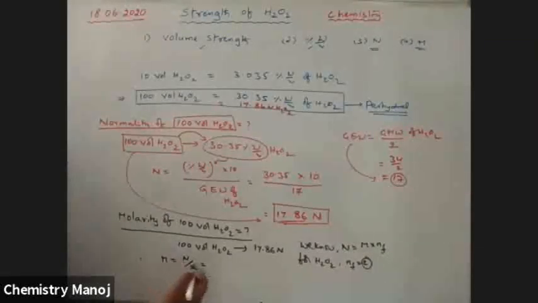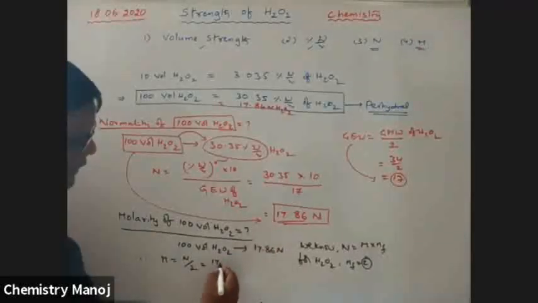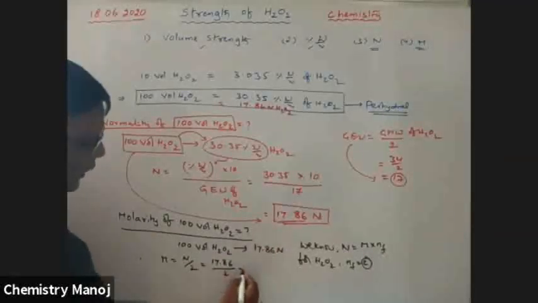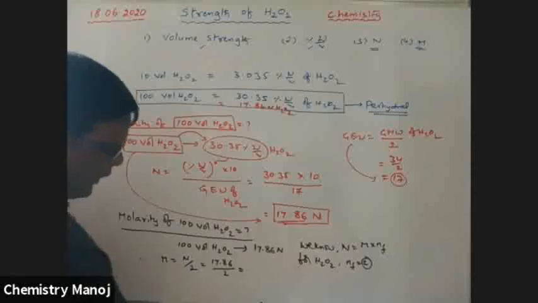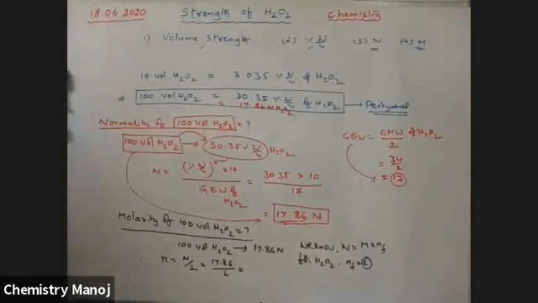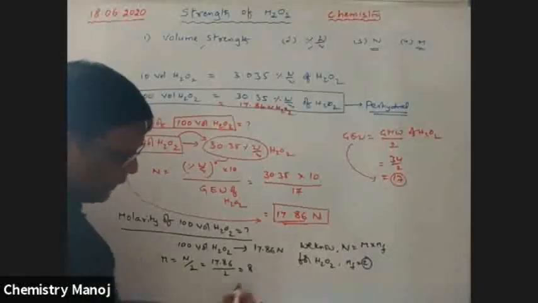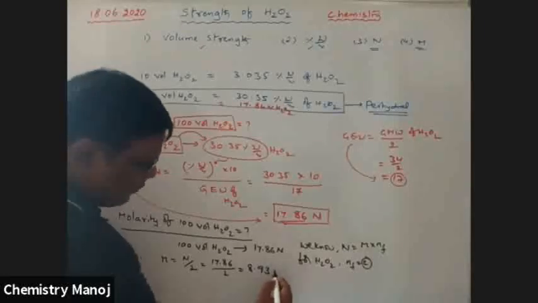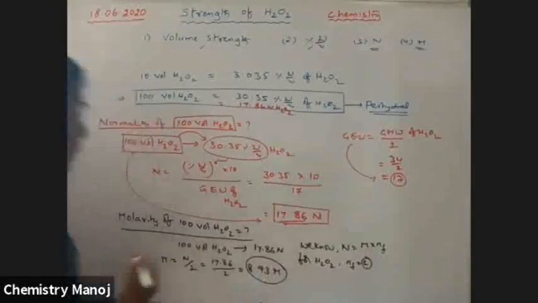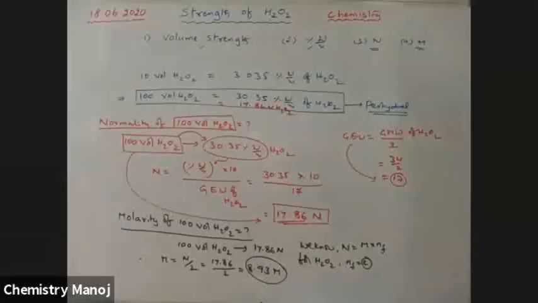So how much is the normality for 100 volume? That is 17.86 by 2, that is 8.93, which is the molarity. So this is the way to calculate molarity.